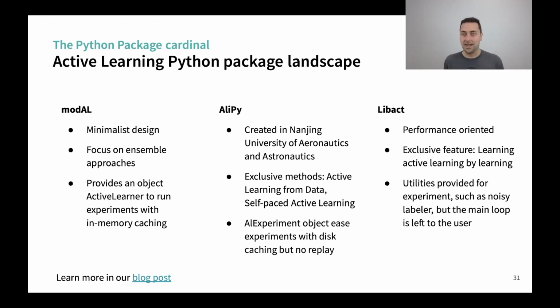And finally, we have libact, which is more oriented toward performance. So I would say it's the one you would use if you are doing active learning at scale, so with a lot of data. It has compiled C code, so it can be a bit difficult to install. It features some exclusive query sampling tools, like meta-active learning, but I will not go into the details. It doesn't provide a lot of utilities, just a noisy labeler for some experiments, but otherwise it's up to the user to do most of it.